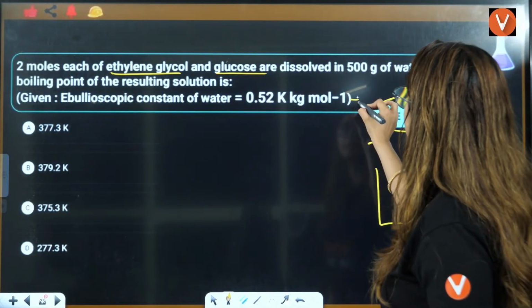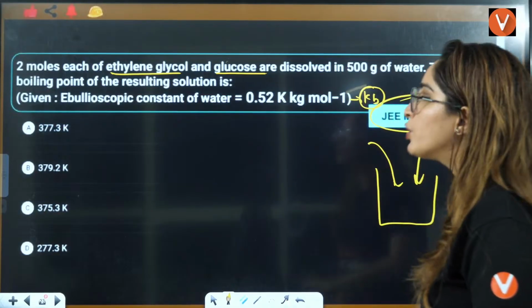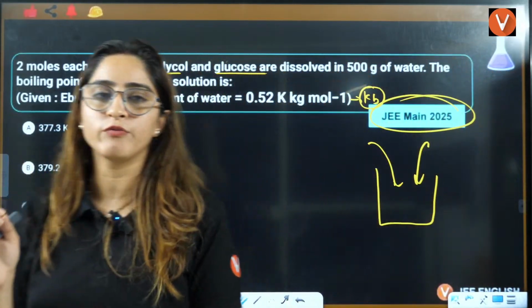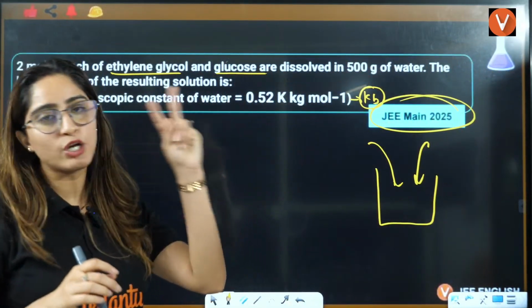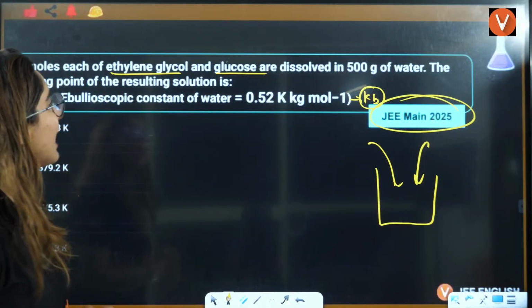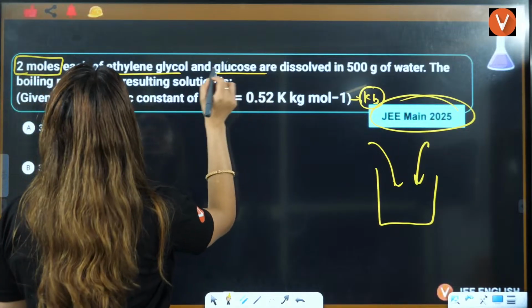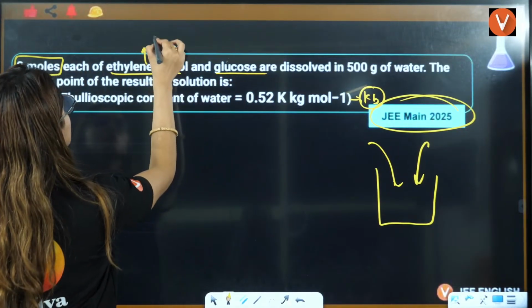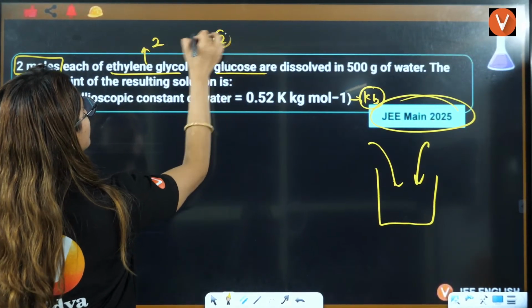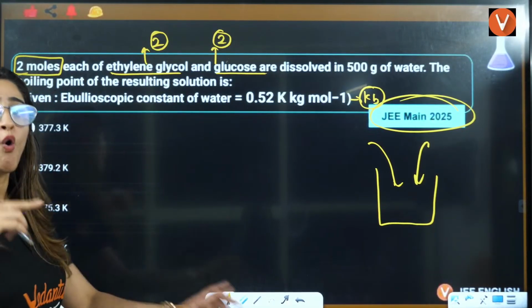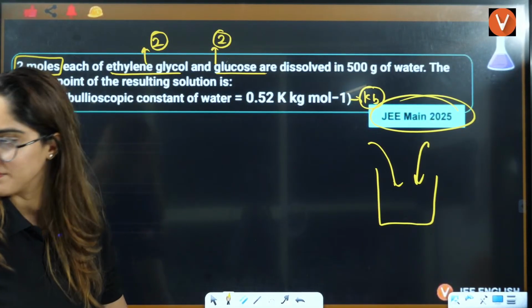The ebullioscopic constant, that means Kb, is given to you. Now mark my important point here, that you are adding 2 solutes here, right? And for those 2 solutes, they have given you each, that means this is 2, this is also 2. That means total 4 moles of solute you are adding.